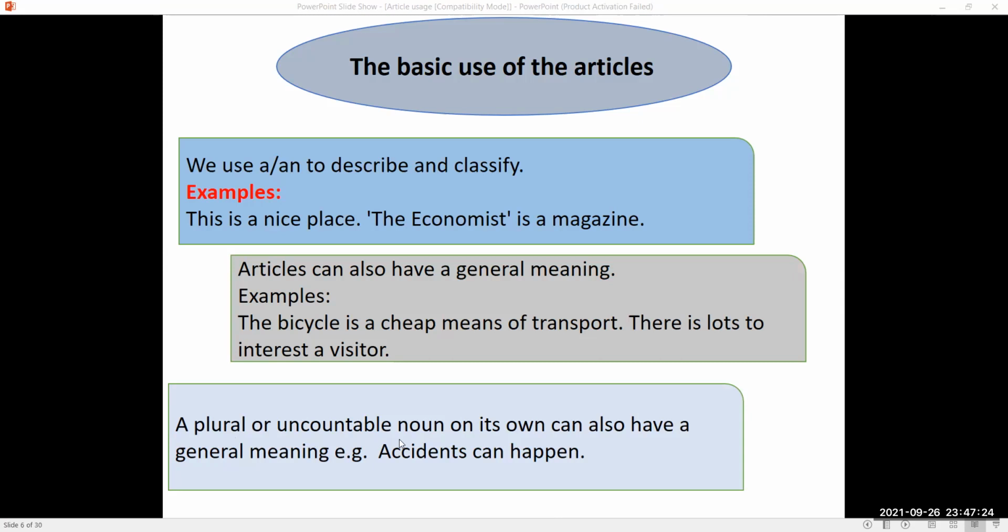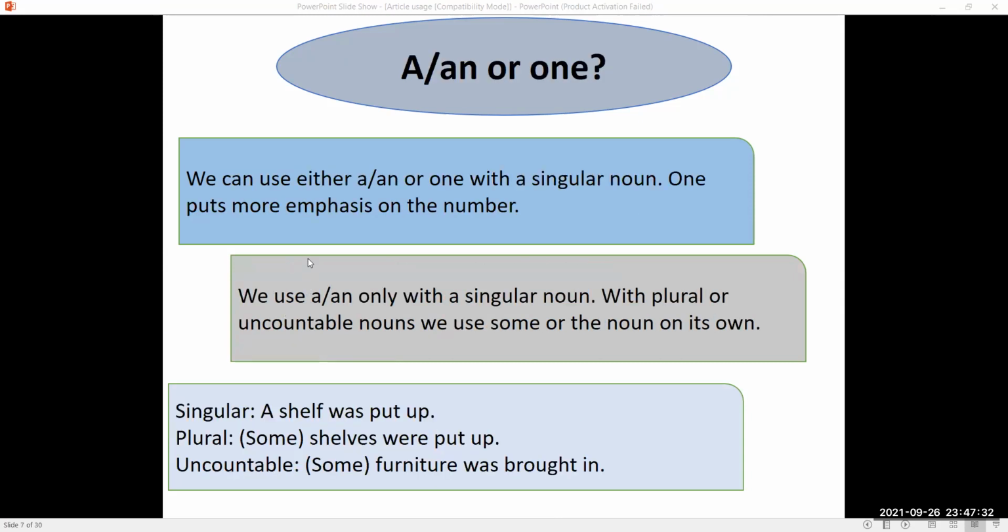A plural or uncountable noun on its own can also have a general meaning. For example, accidents can happen. We can use either a or an or one with a singular noun. With a singular noun, one puts more emphasis on the number. We use a and an only with a singular noun. With a plural or uncountable noun, we use some or the noun on its own. Example, like in a singular case, a shelf was put up. Shelf is singular, so we are using a before it.